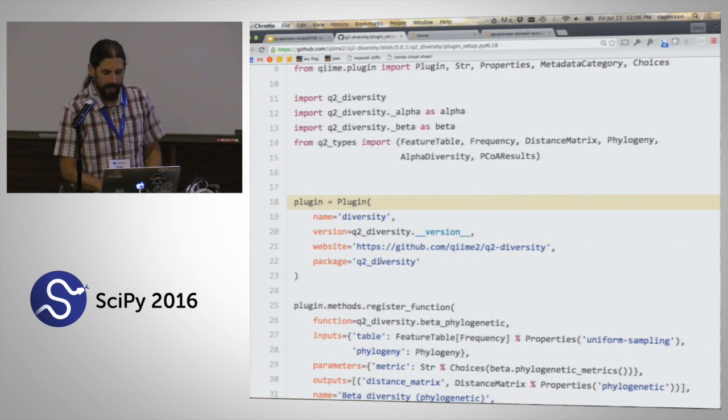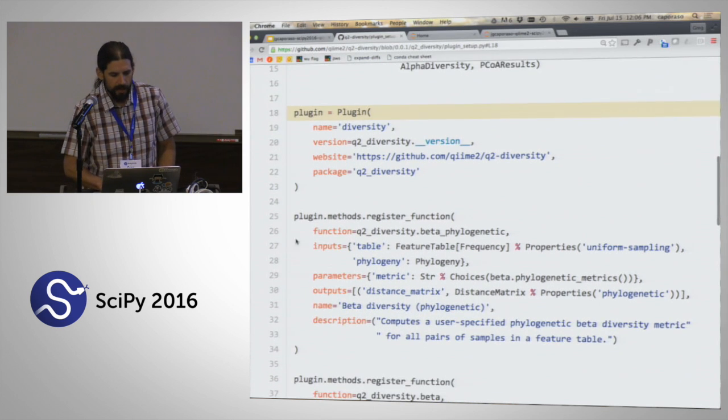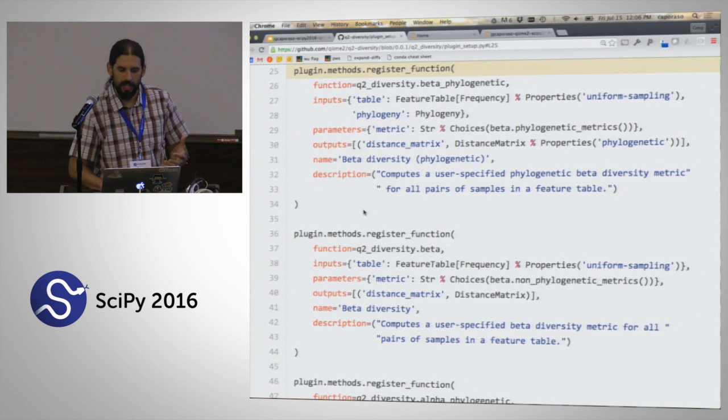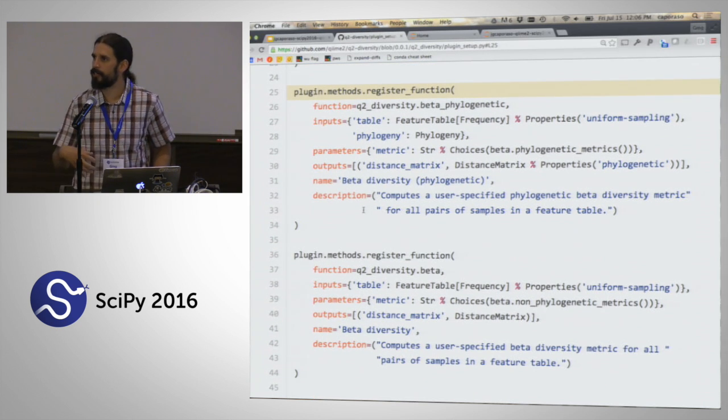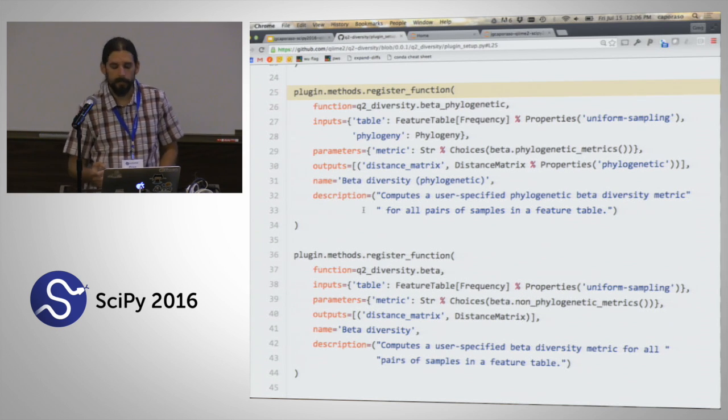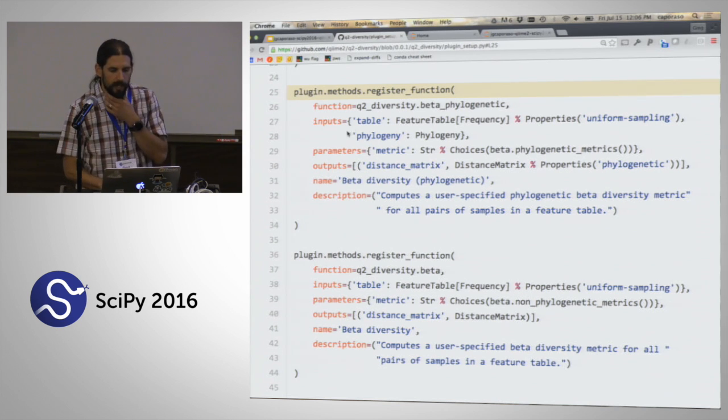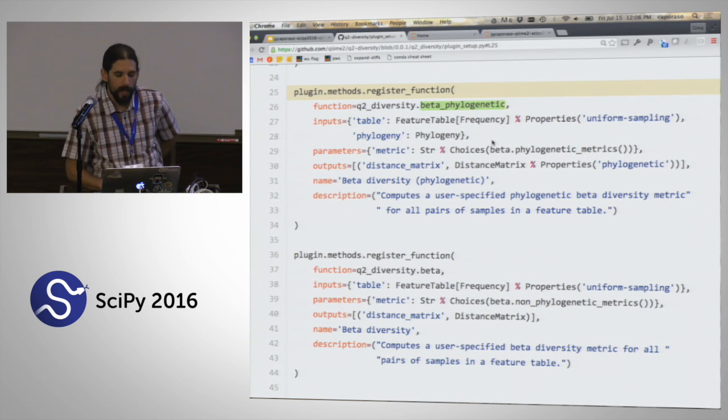And then the Python package name. The next thing that you would do, now that you've instantiated this plugin, is you can register your function as a method of that plugin. What we do here is we describe specifically the function that we want to register. So it's that beta phylogenetic function that we just looked at.